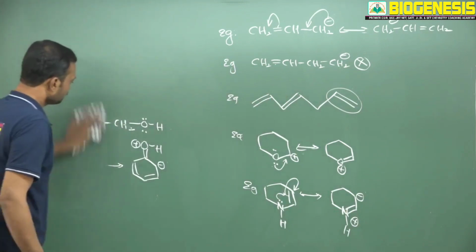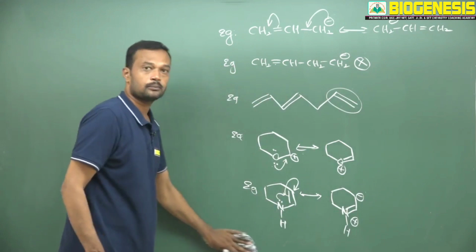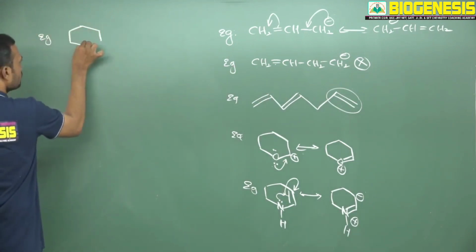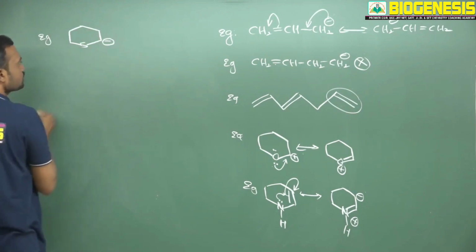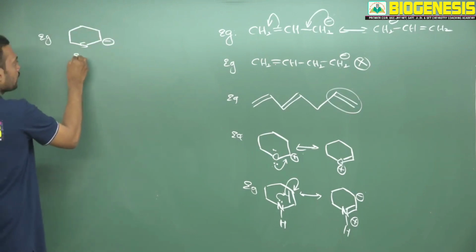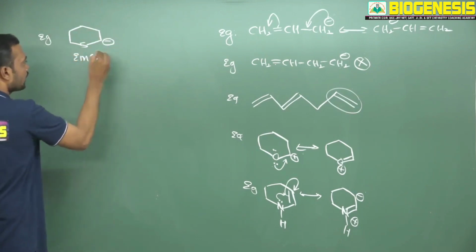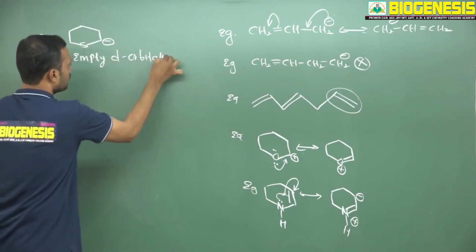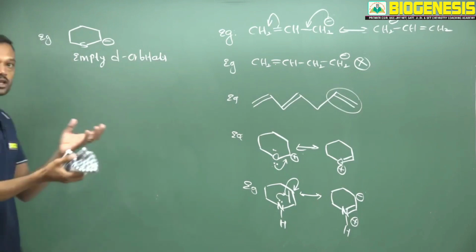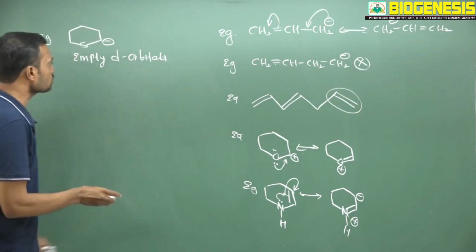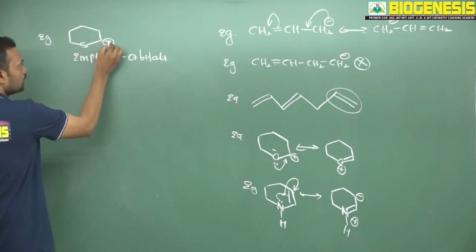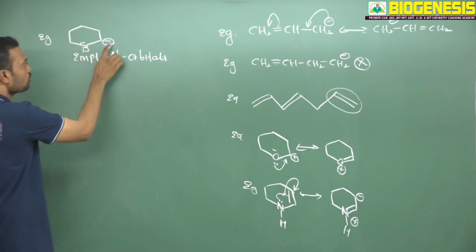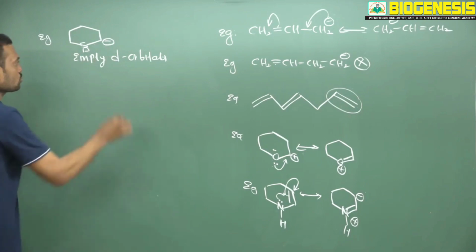And one more: if any particular heteroatom carries empty orbitals, empty d orbitals, say I am taking sulfur and here a negative charge is there. Now here sulfur carries empty d orbitals, and if sulfur carries empty d orbitals, it has a tendency to attract the non-bonding electrons more towards itself. Now this negative charge and empty d orbitals are separated by a single bond, so we can say these two are under conjugation. So you can write like this.